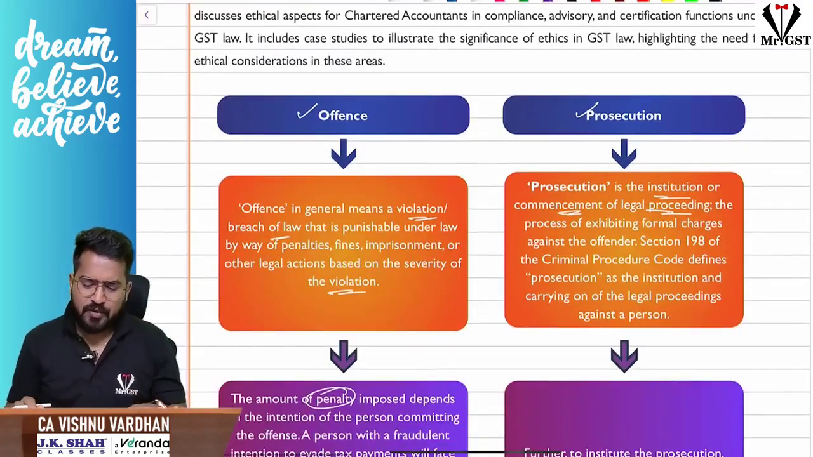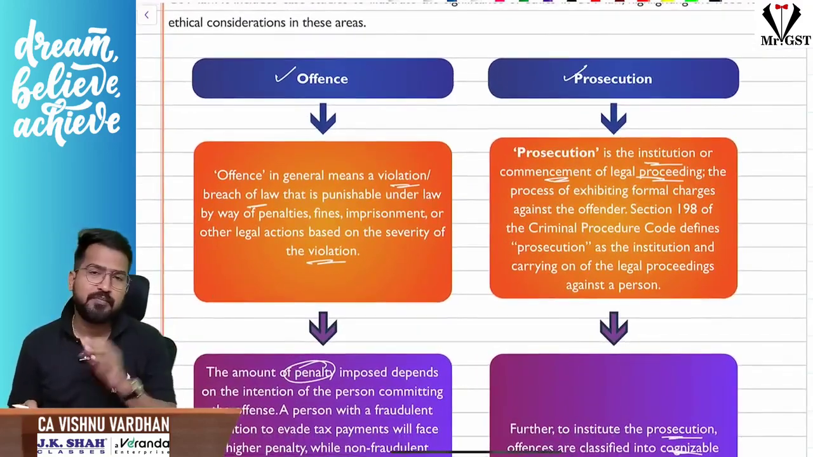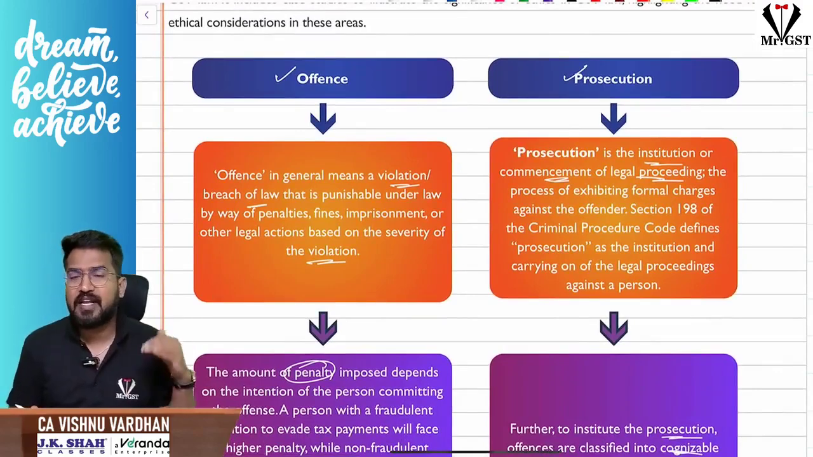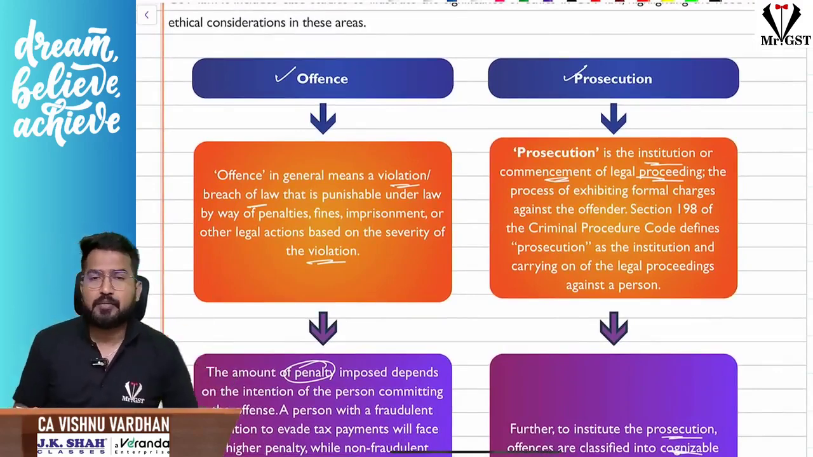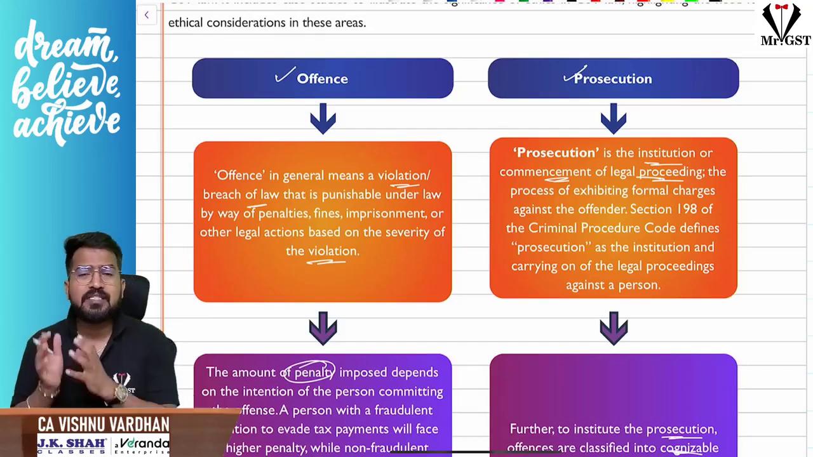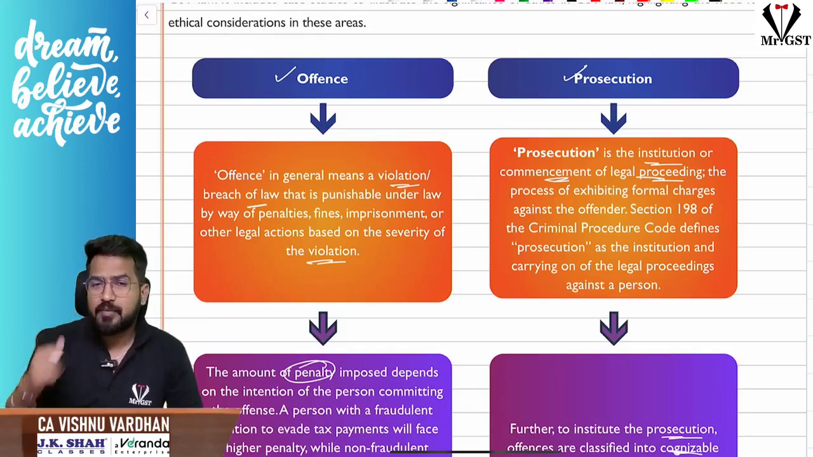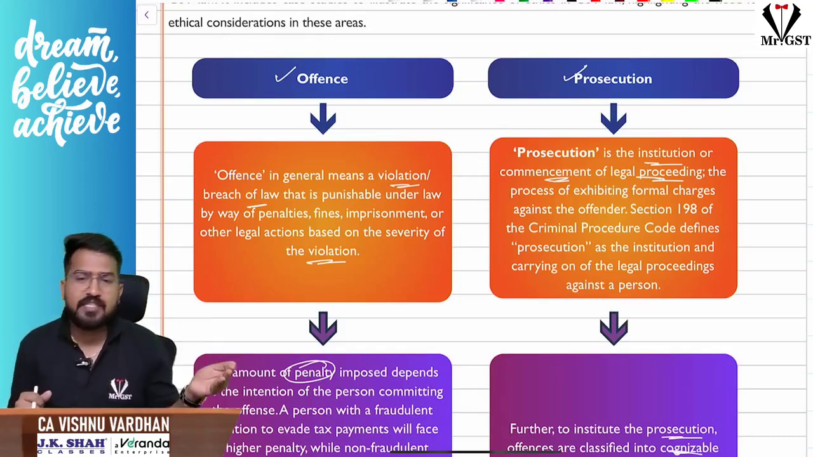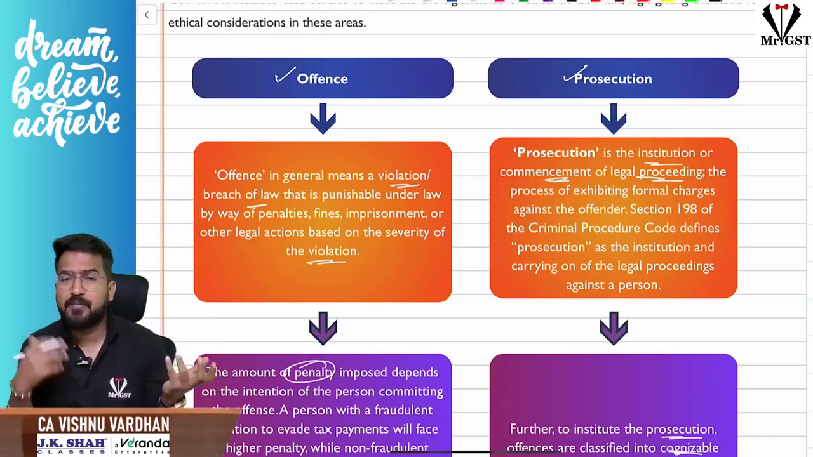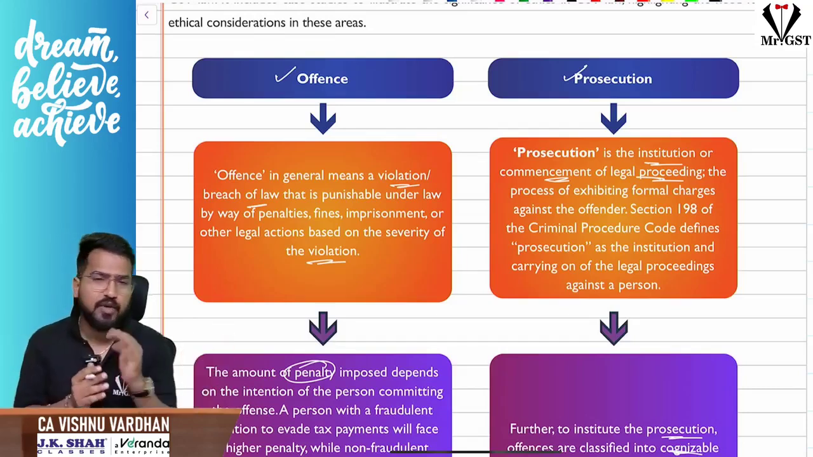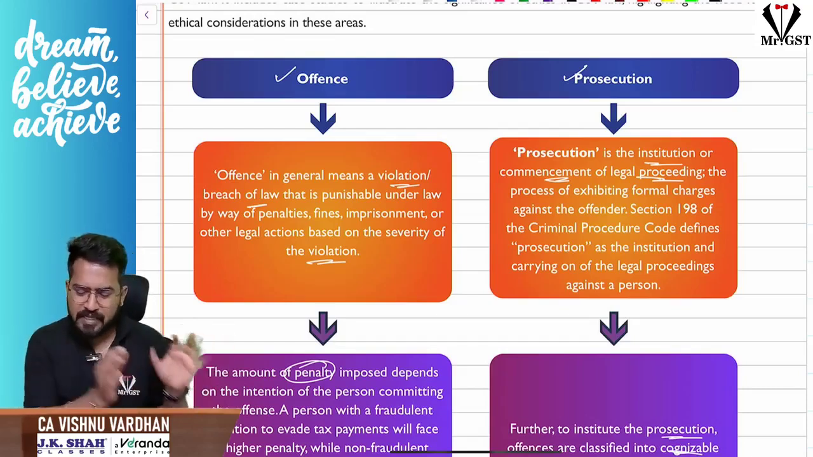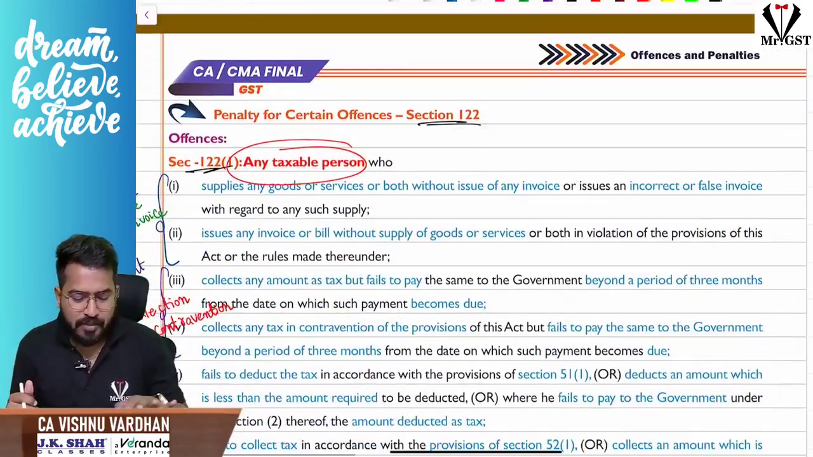Right? First of all, understand the basic difference between offense and prosecution. Offense means nothing but what? You are violating the law. You are breaching any particular provision. Prosecution is nothing but initiating the legal proceedings against you. So here we are going to take up criminal proceedings against you because the offense can be cognizable offense or non-cognizable offense, that is non-bailable or bailable. All those things we are going to see. So offense is different, prosecution is different. Keep it aside. So first let us move on to the section here.